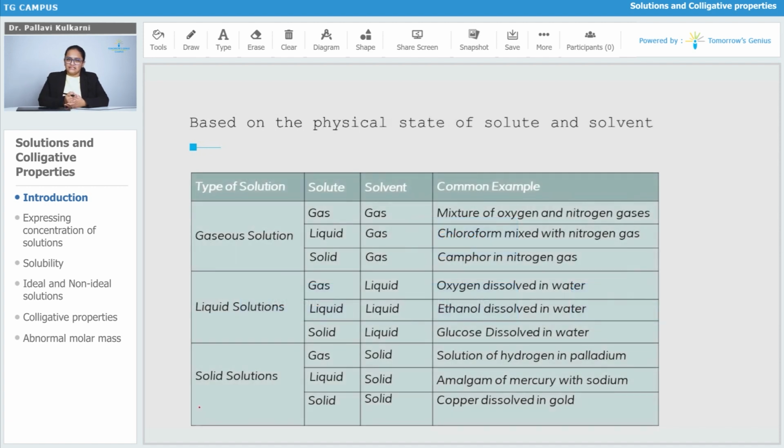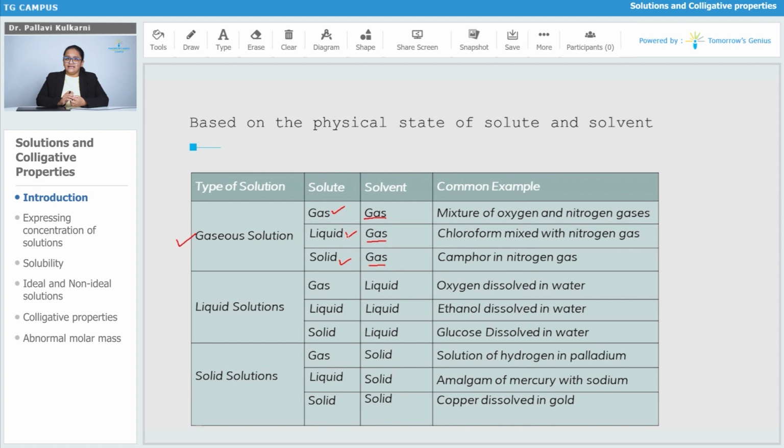Next criteria for the classification is on the basis of the physical state of solute as well as solvent. So the physical state can be 3: it can be solid, liquid, or gas. On the basis of the physical state of the solute as well as solvent, there can be these 9 combinations for the solution. First of all, let us learn the first type, that is gaseous solution. If it is a gaseous solution, always remember the solvent will be gas, right? As it is a gaseous solution, the solvent is in the excess amount, therefore the solvent will always be in the gaseous state. Solute can be anything: gas, liquid, or solid.